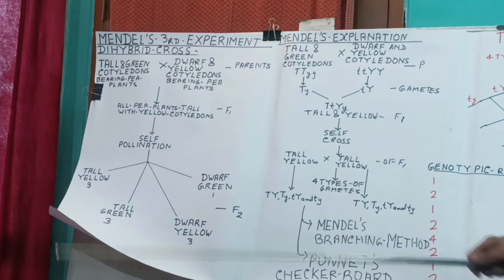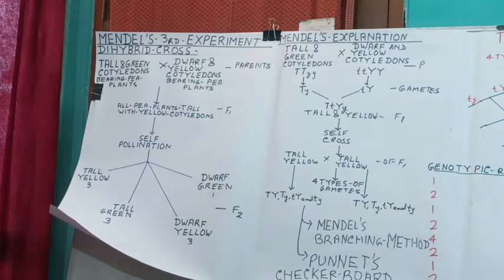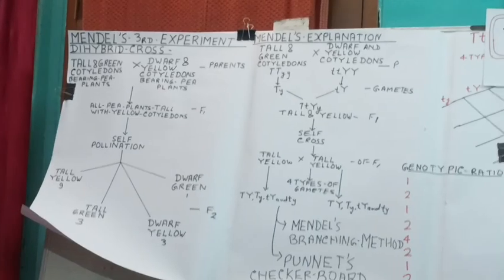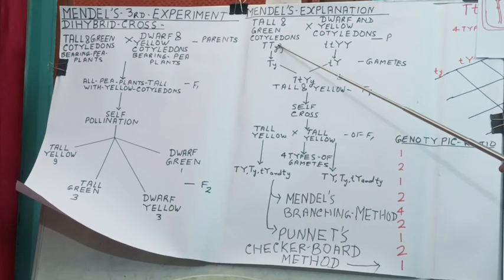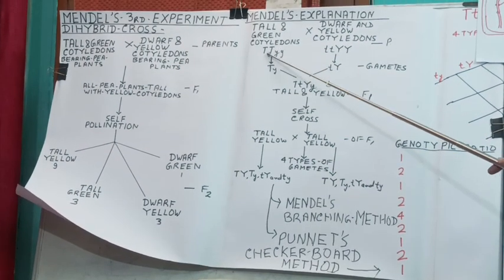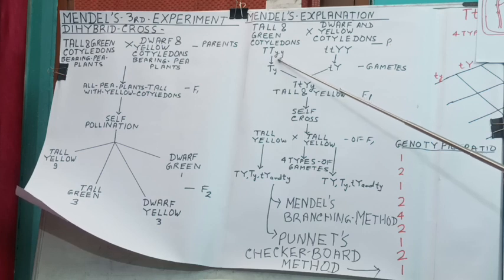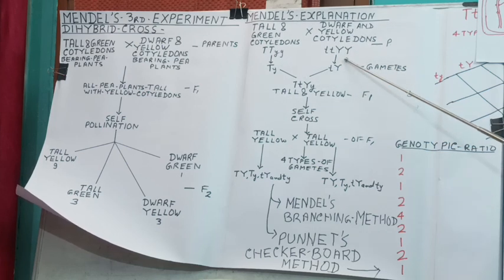But how to explain the occurrence of 4 types of phenotypes in this ratio 9-3-3-1? Mendel tried to explain it by a branching method. But nowadays, it is explained by Punnett's checkerboard method. So we will talk about Punnett's checkerboard method. Let us see how it can be explained. An individual having tall and green cotyledon has capital T, small y. Dwarf and yellow cotyledon has small t, capital Y.